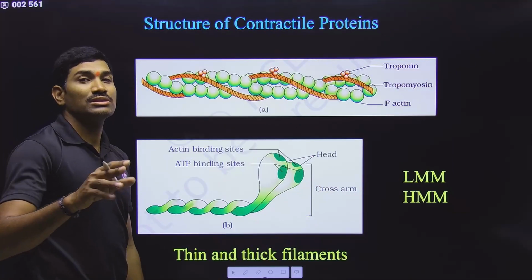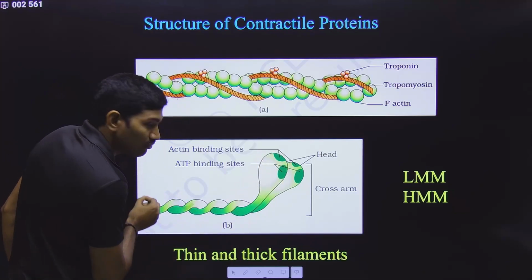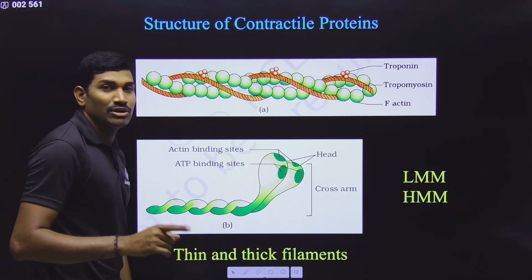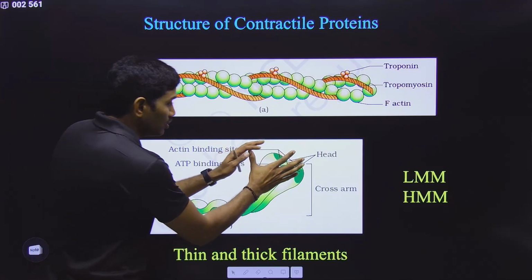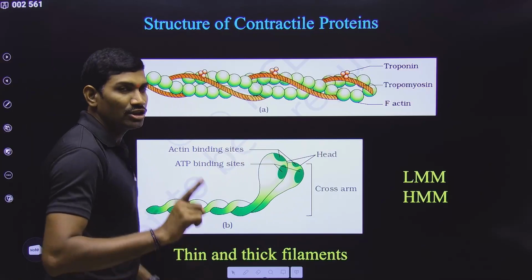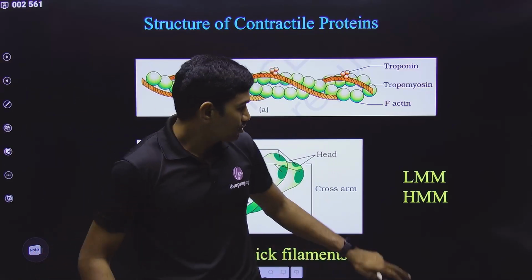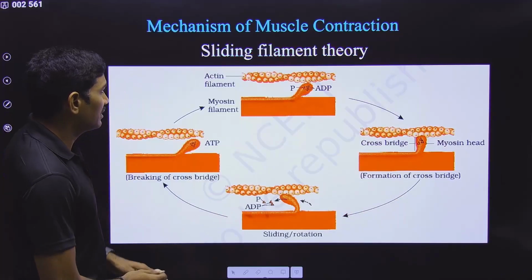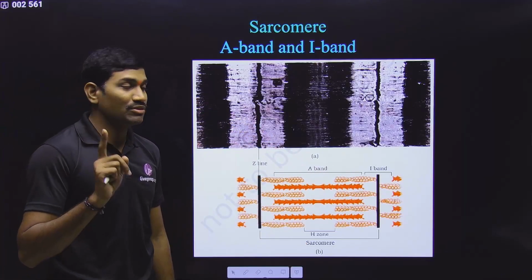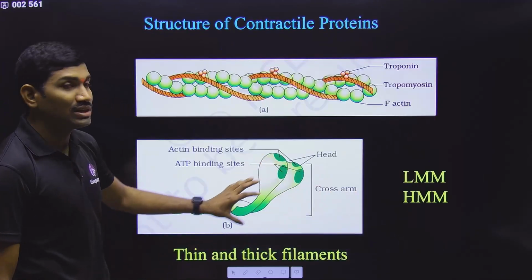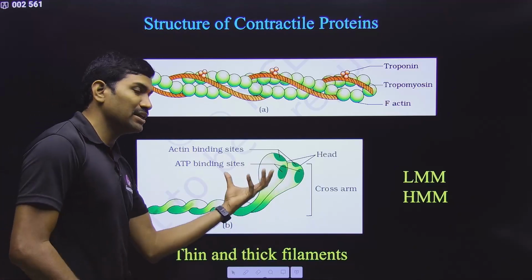And here also some students are making a mistake. The students are thinking that this one is one meromyosin, this one is another meromyosin. This is wrong. Please observe carefully. These two combined are called one meromyosin. This is the diagram, so observe very carefully. Two are present here. That's why you need to study two together. Two together is called one meromyosin. So this is the basic unit.